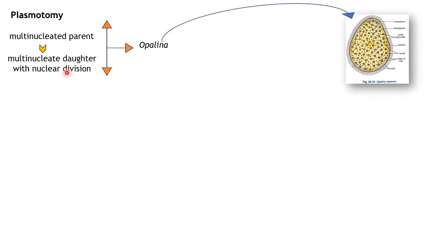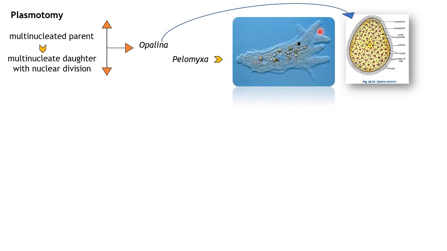This Opalina is a protist that has many nuclei inside it.